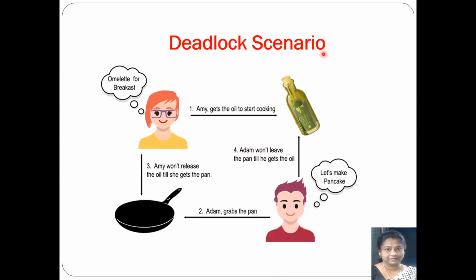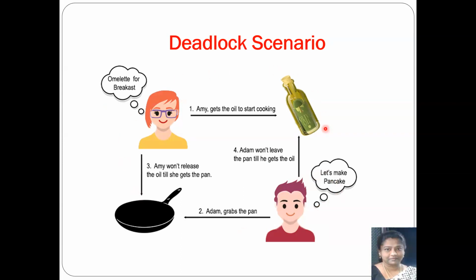Now look at this complete scenario. Step 1, as we saw, Amy has got the oil to start cooking, and in step 2 Adam has grabbed the pan. Step 3 says that Amy won't release the oil, and step 4 says that Adam won't leave the pan. So now how are they going to proceed? Will Amy be able to make her omelette, or will Adam be able to complete his pancake?